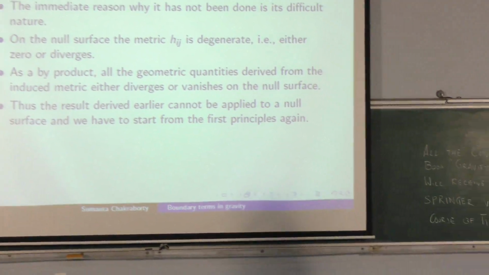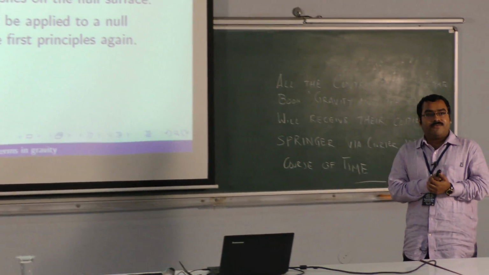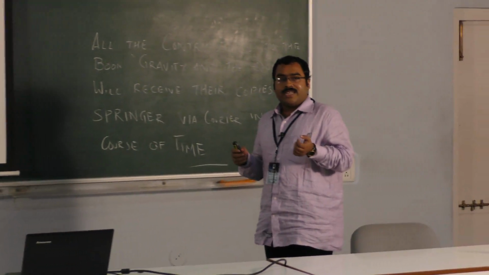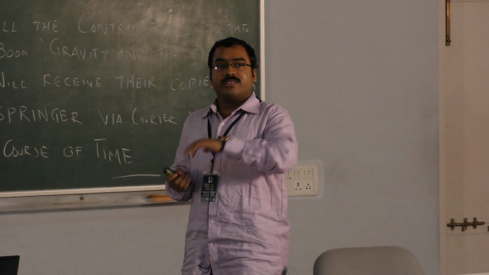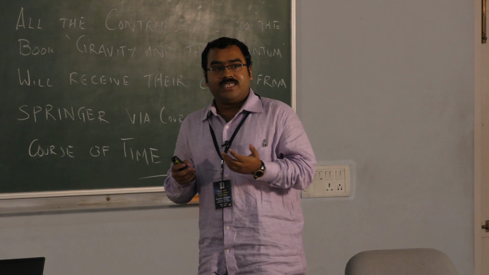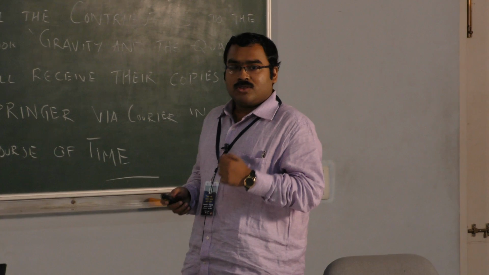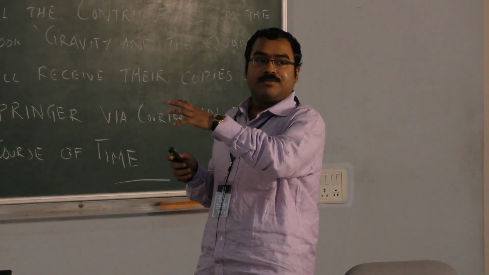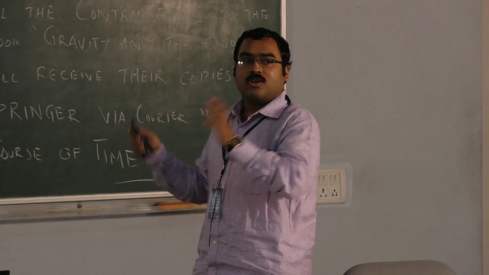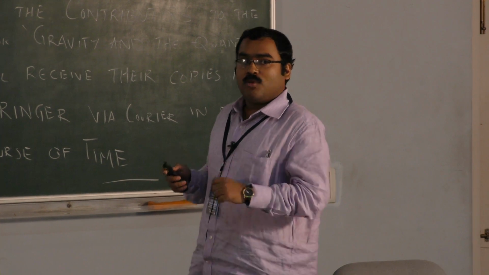So the reason is that on the null surface, the induced metric that we defined, Hij, becomes degenerate. And actually its determinant is 0 or diverges. And similarly, the extrinsic curvature, the K, all the things that you compute, they are pathological. So you cannot work directly, saying I have some object, I will just put these vectors in and compute it. You can't do it that way. You have to be more careful.